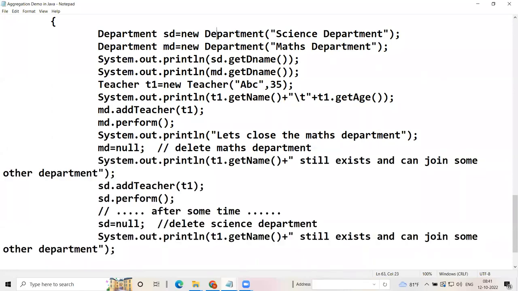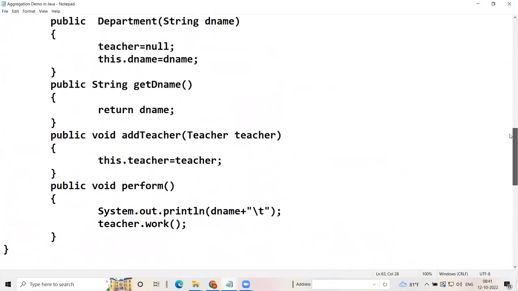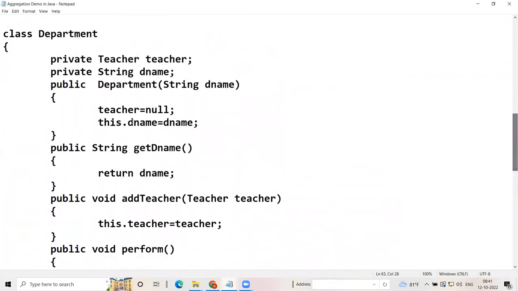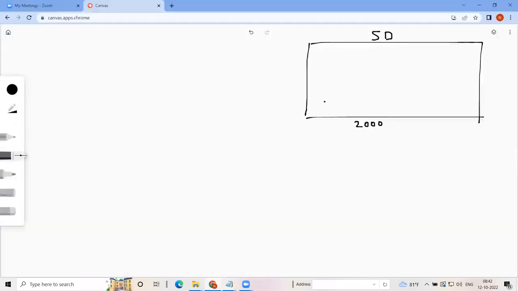Now, as soon as this object is created, control will go inside the constructor. First of all, as soon as the object is created, teacher and dname are allocated memory.